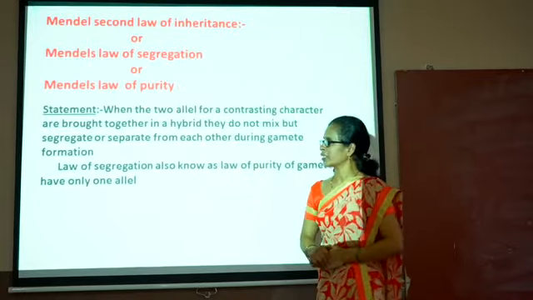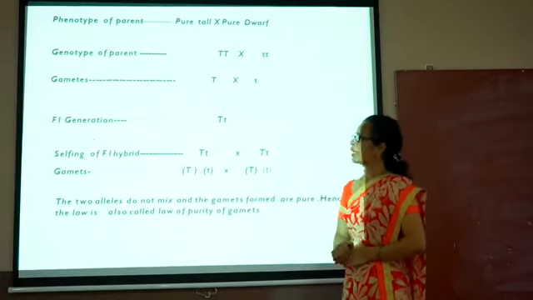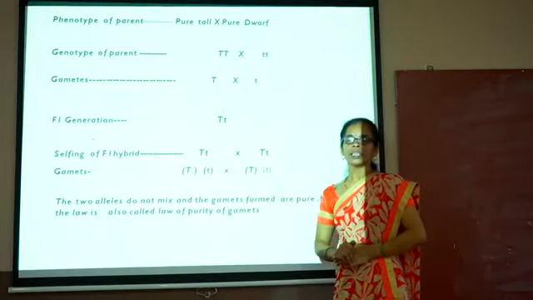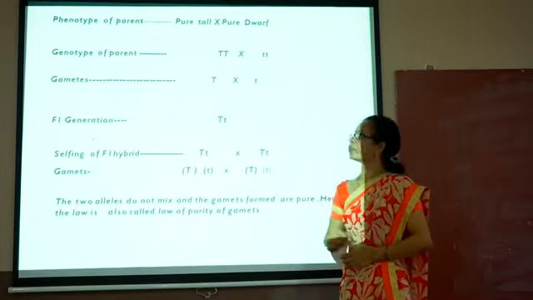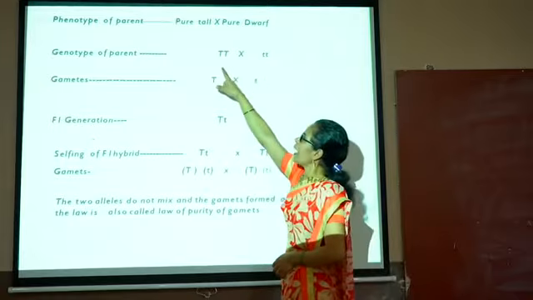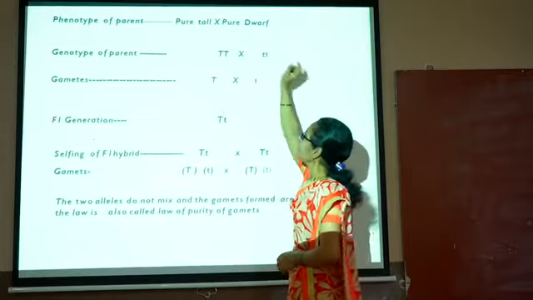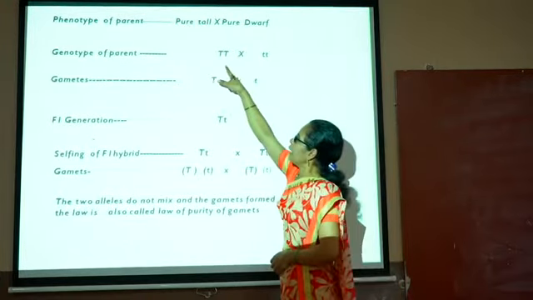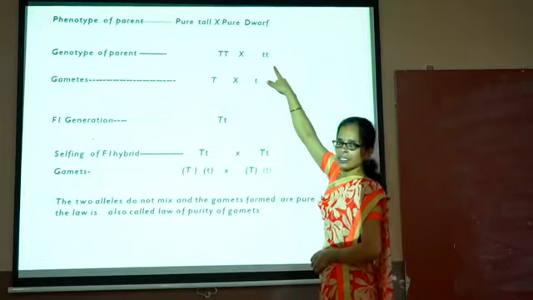and therefore this law is also called Mendel's law of purity. Next, Mendel explained this law by one example. He takes two parents which have different characters for the height. He selects the first parent, which is pure tall, and the other parent, which is pure dwarf. The genotype of pure tall is capital T, and for pure dwarf it is small t.